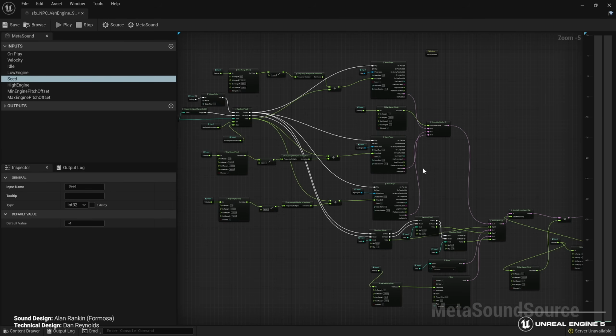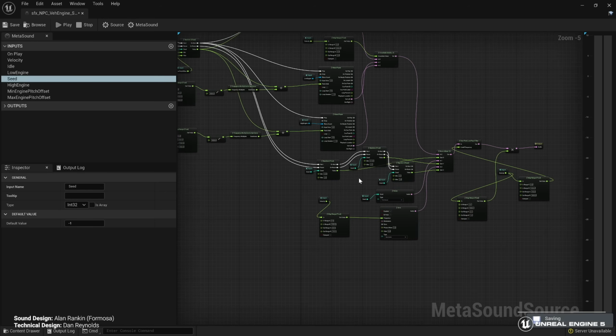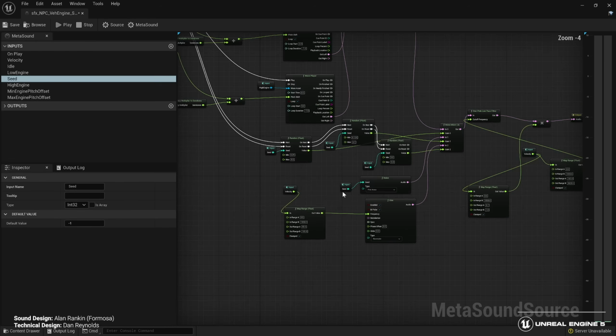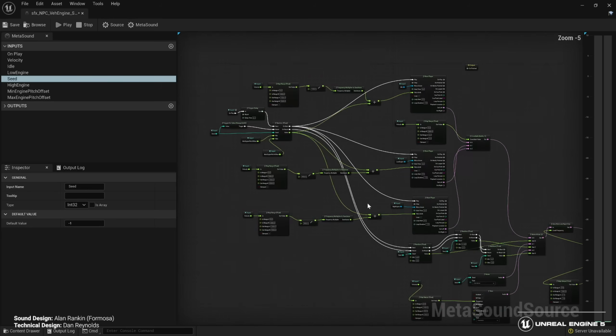First of all, it's worthy to note that the NPC vehicles are a simplified sort of vehicle model. There's a recorded engine component that does a pitch blend between idle, low, and high engine loads. But then we also have a synthesized noise component and a synthesized sub component. And those three components can get mixed in different ways.